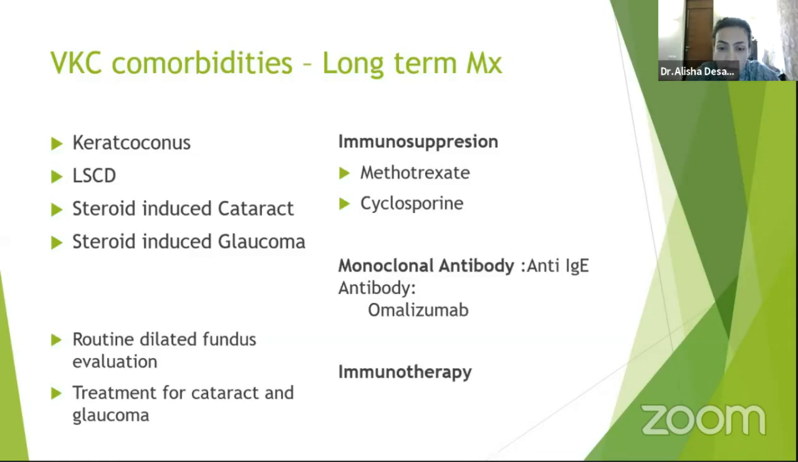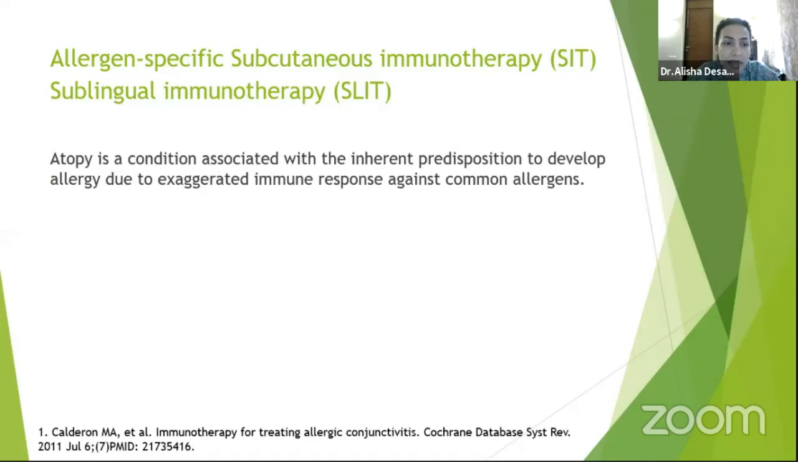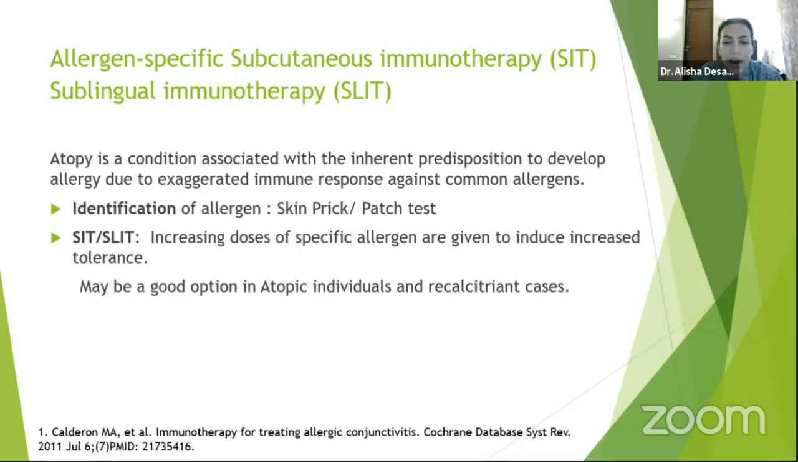I'm going to take a second for immunotherapy. So immunotherapy is basically allergen-specific subcutaneous immunotherapy or sublingual immunotherapy, in which, because atopy is associated with inherited predisposition to exaggerated immune response, we try to desensitize or hyposensitize the person. So we identify the allergen with a skin prick or a patch test and do either subcutaneous or sublingual immunotherapy by giving increasing doses of a specific allergen to induce tolerance. This may be a good idea in atopic individuals and in recalcitrant cases.